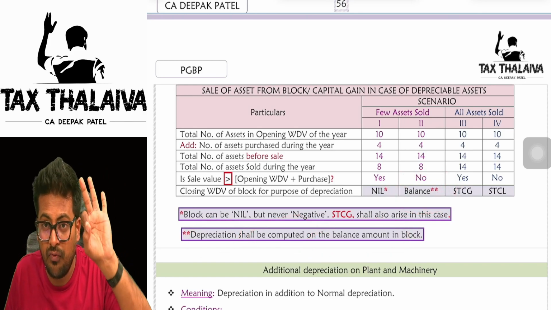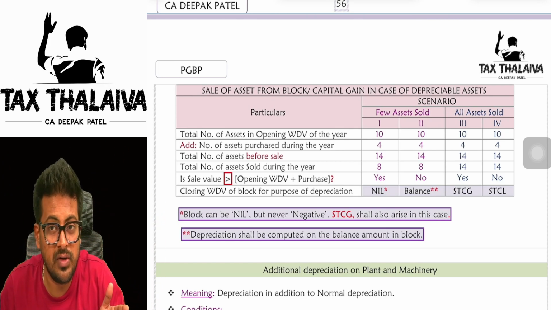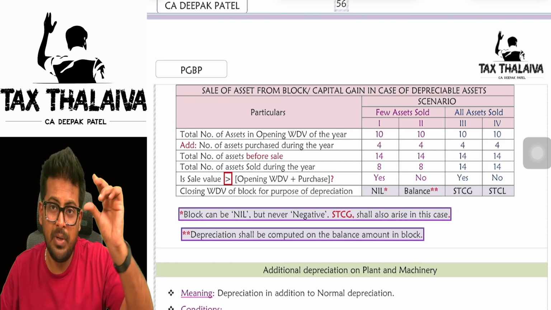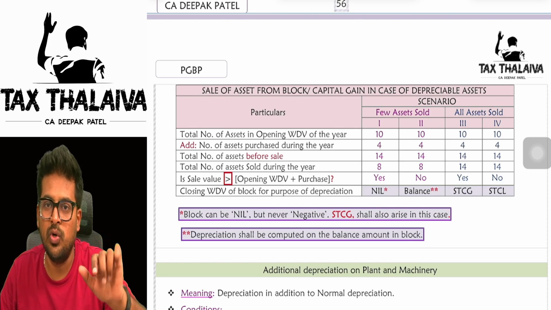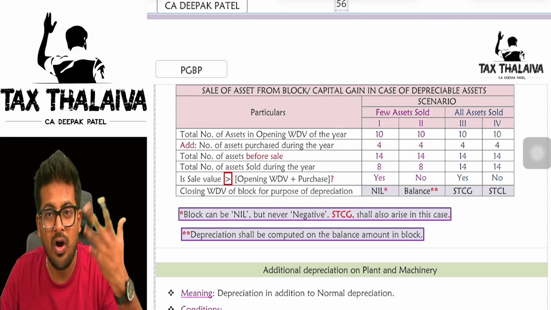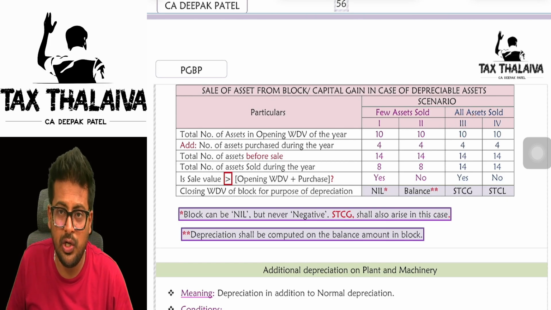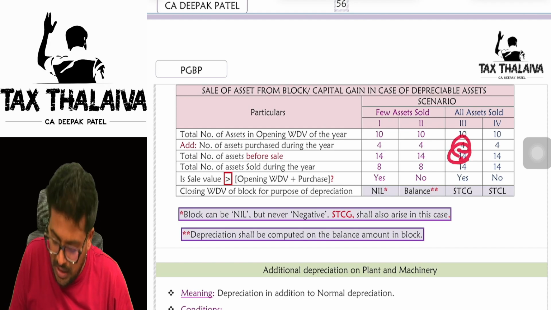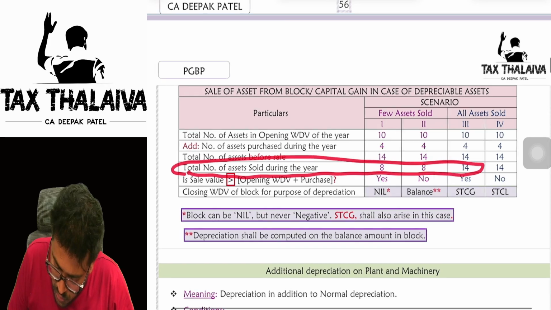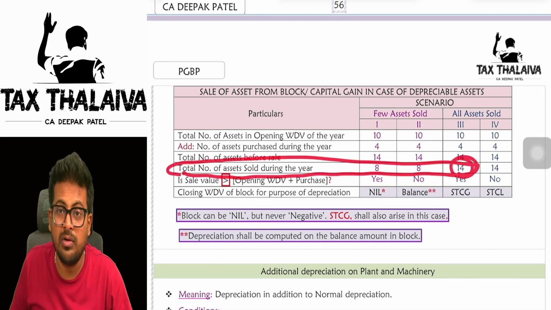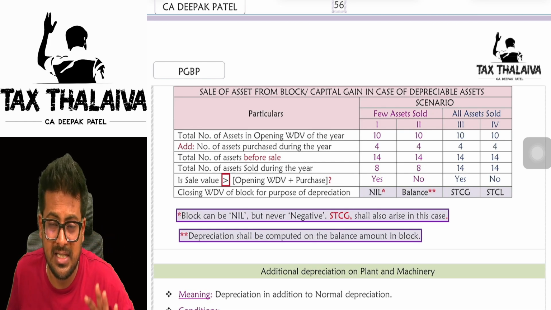Now we will look at a scenario where all assets you sold off. In the first scenario, only a few assets you sold: 10 plus 4 is 14, minus 8, only 6 assets were still there in the block. But now in this scenario, if I sell all 14 assets, what should be the adjustment? In the third scenario, you had 10 assets at opening, purchased 4, totally 14, and the total number of assets sold is 14. You sold all the 14 assets, boss. Then the block ceases to exist, yes or no?